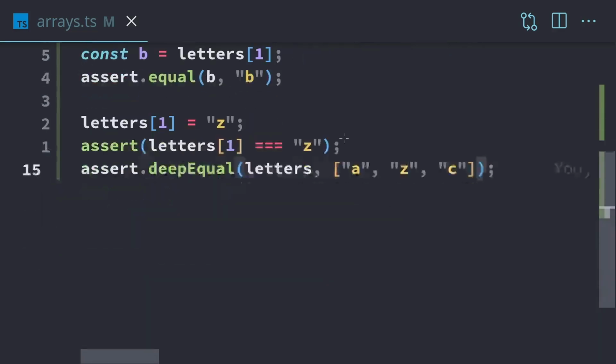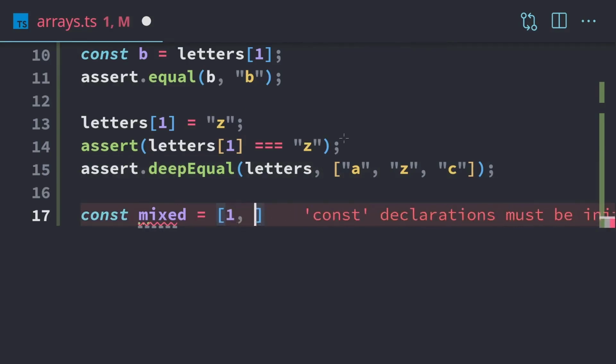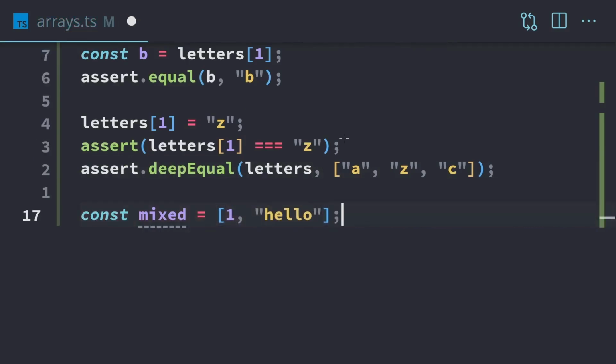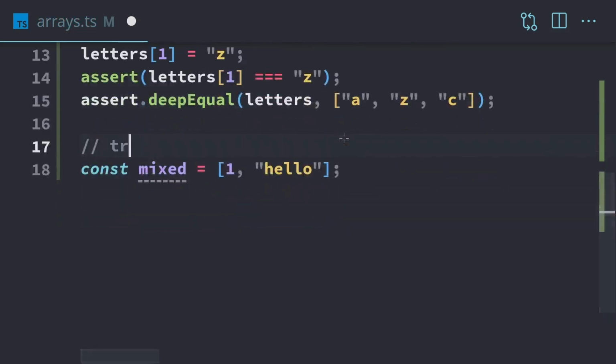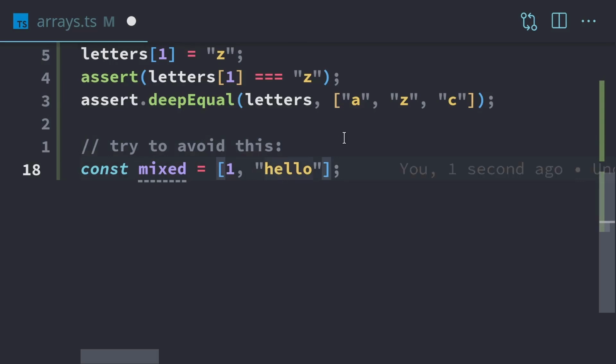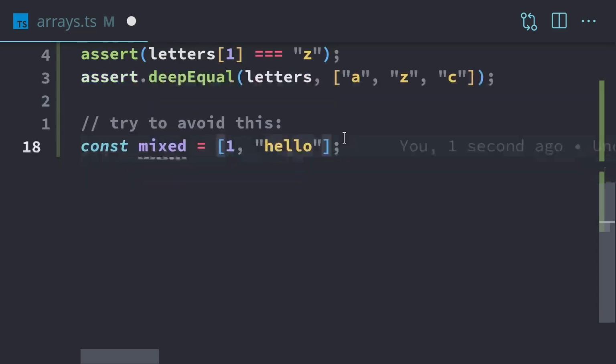Now, I mentioned in the slides that we shouldn't be mixing things. While we can technically do something like this, where we're mixing the number 1 and this word hello, we don't really want to do that. So we're going to try to avoid this. Now, there are going to be situations where you want to do that, but those are going to be few and far between. When you do need to do it, you'll know you need to do it, and you just understand that it is possible. But for the most part, try to avoid it, because it's going to make your life much easier if you just put one single type per array.